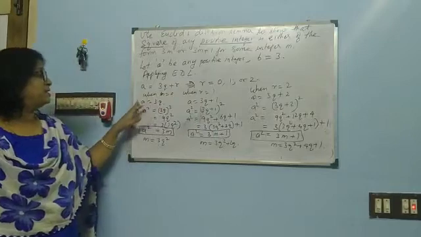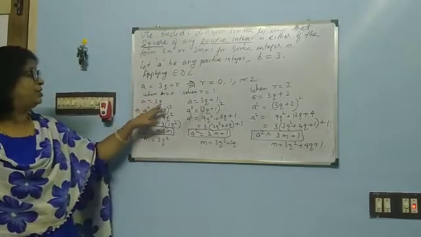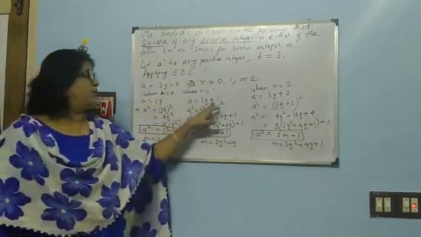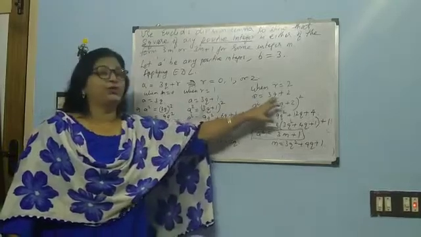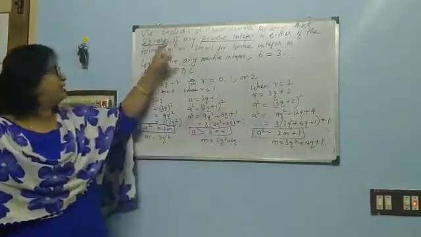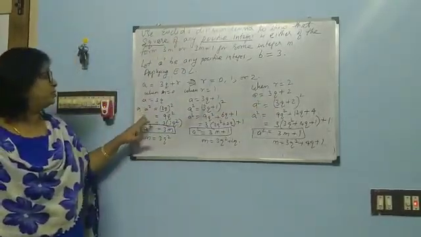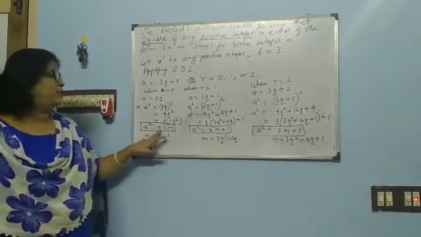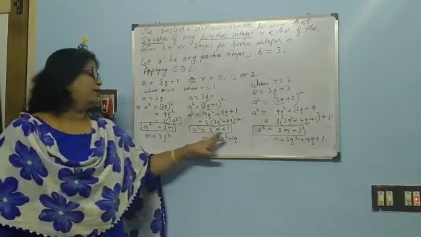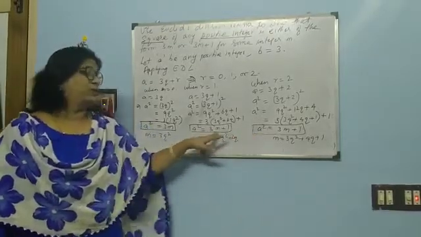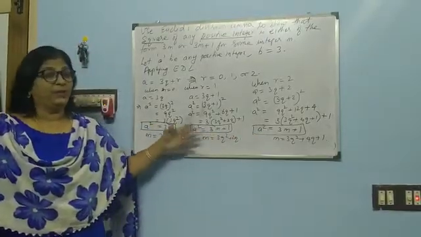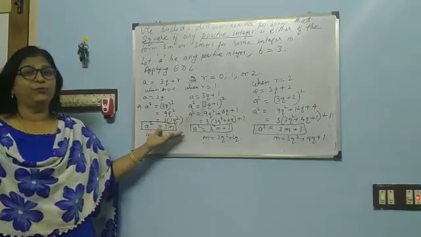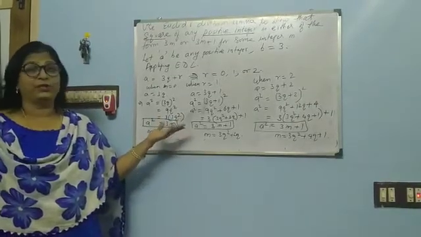So the positive integers we can write as a is equal to 3q, or a is equal to 3q plus 1, or a is equal to 3q plus 2. But we are going to see the square of these positive integers, so we have taken squares here and we have proved that a square is equal to 3m or 3m plus 1. So this is one of the beautiful applications of Euclid division lemma.